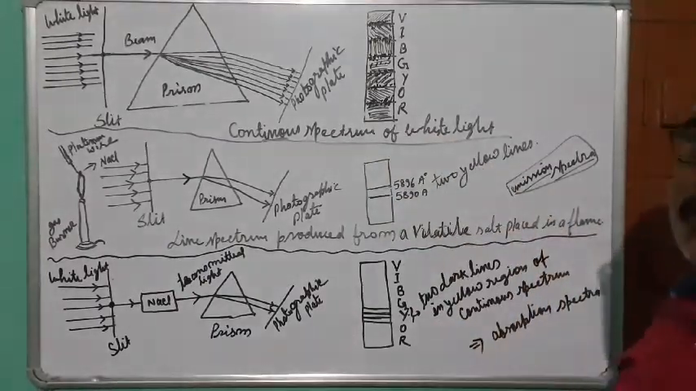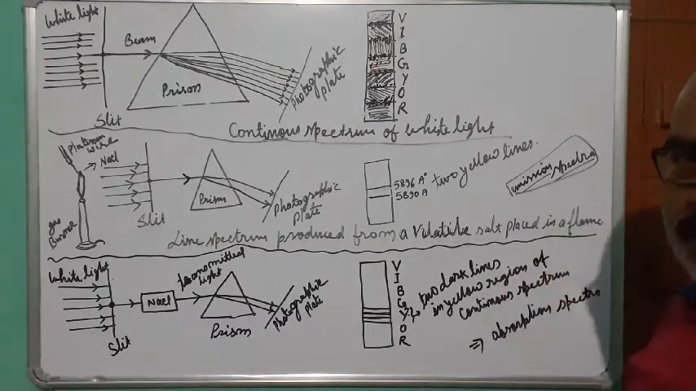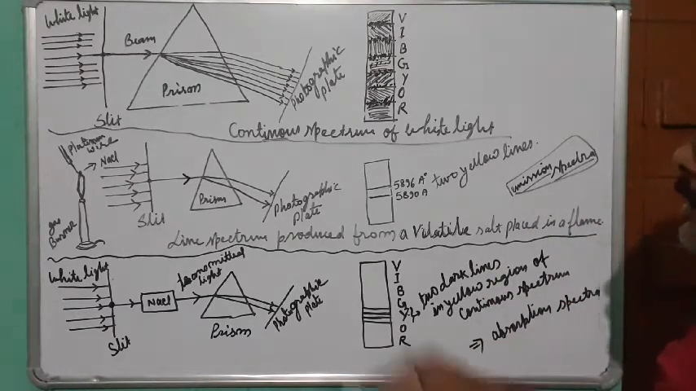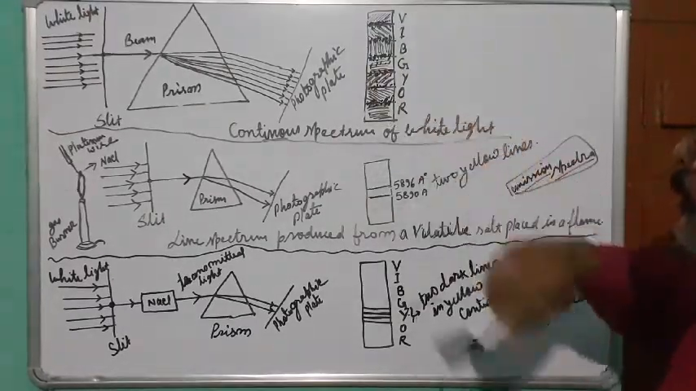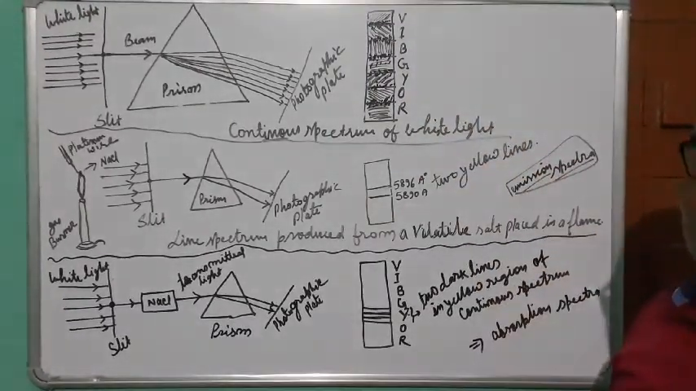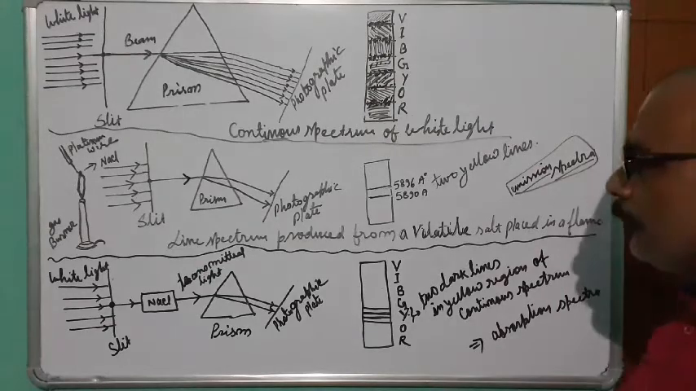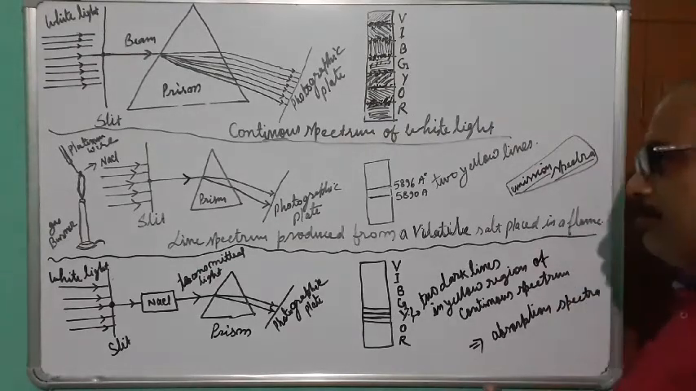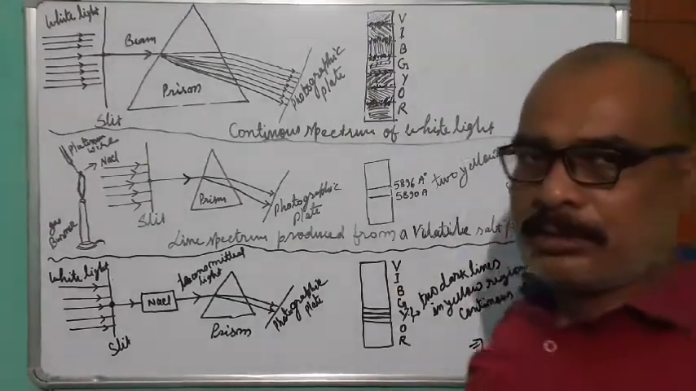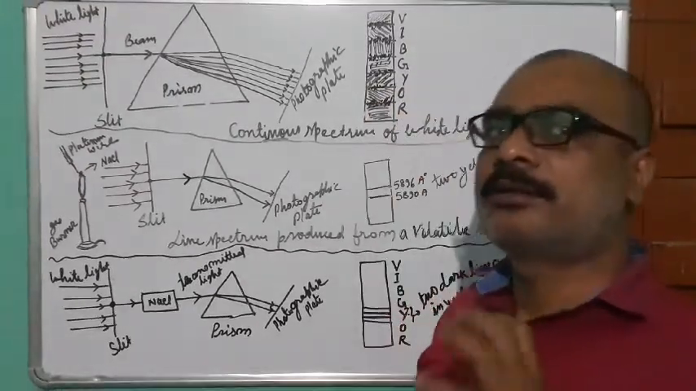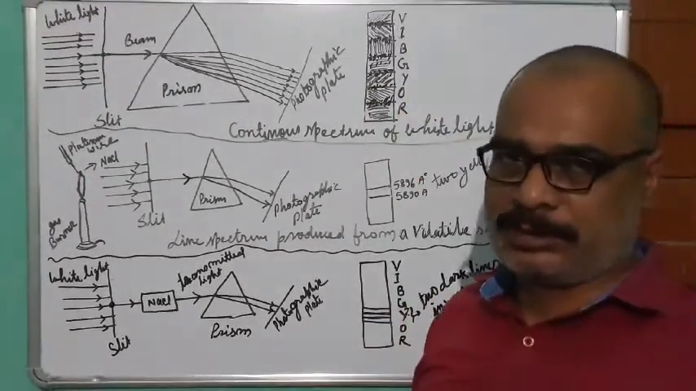So all the illuminating bodies, all the planets, stars, our bulbs, tube lights, all will give you this kind of continuous spectrum. Okay. Now I will take a different kind of spectrum. Now we will generate the spectrum from a compound, from a substance.